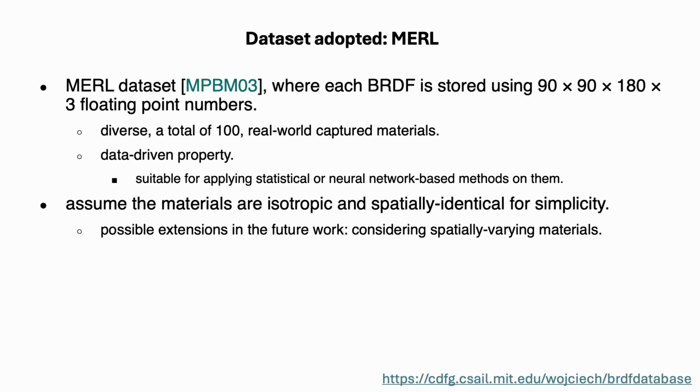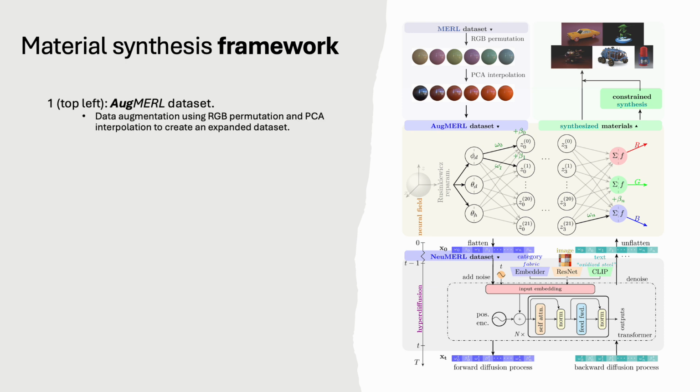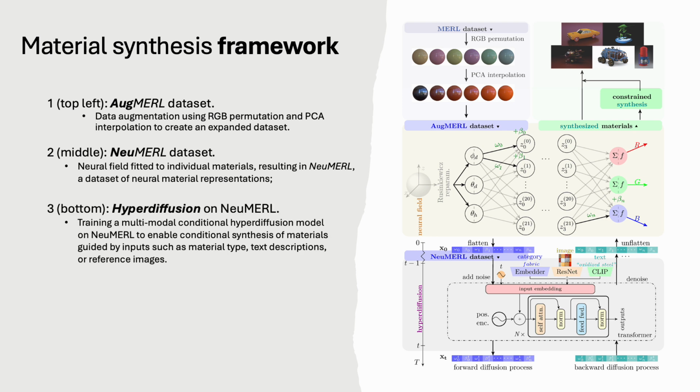We adopt MERL, which is a data-driven BRDF dataset. It assumes isotropic and spatially identical material for simplicity. Our material synthesis framework starts with AugmentMERL, where we expand material data using RGB permutation and PCA interpolation on the MERL dataset. Next, we fit neural fields to individual materials, creating neural representations of their appearance, forming the new MERL dataset.